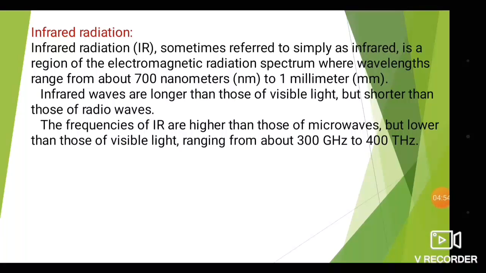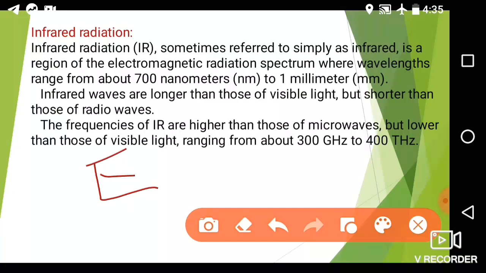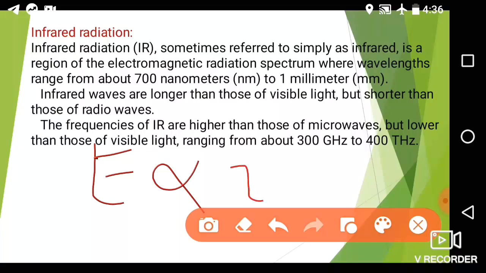As you know, according to the equation, energy of radiation is equal to h nu, where h is Planck's constant and nu is the frequency. So energy E is directly proportional to nu, that is the frequency.